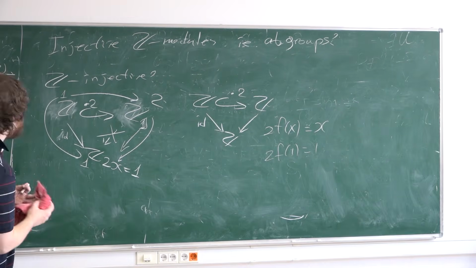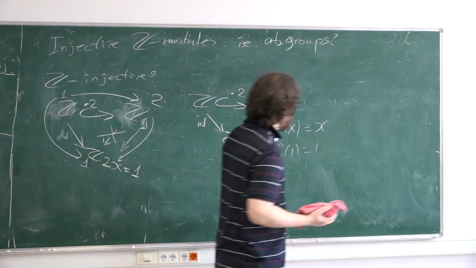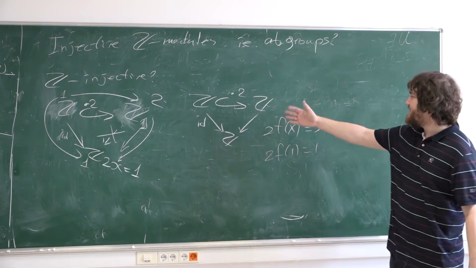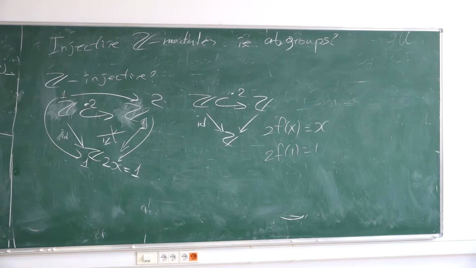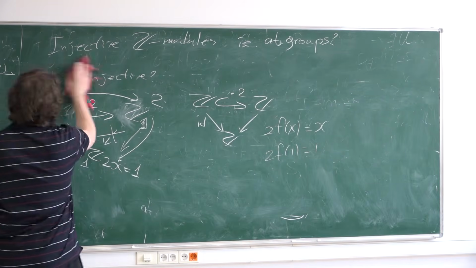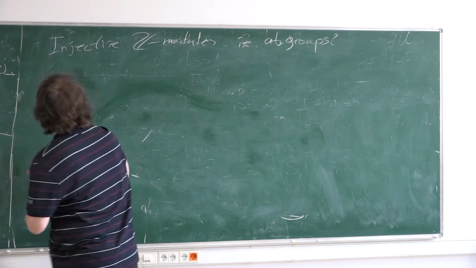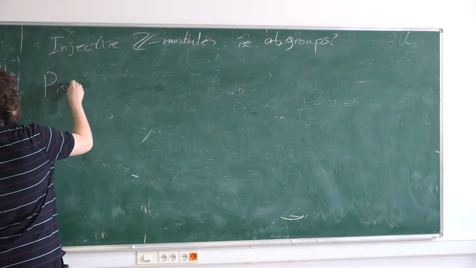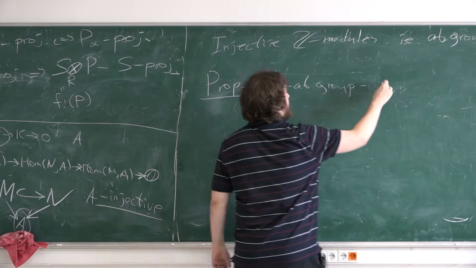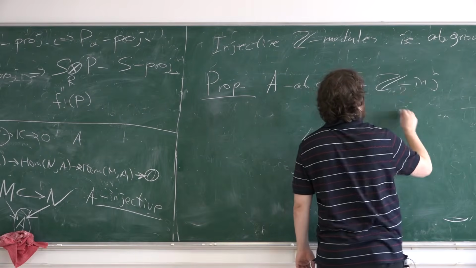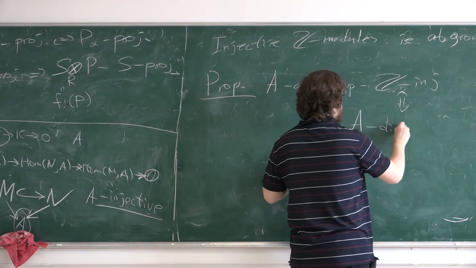Okay, but what kind of obstruction do we see here? It's a kind of divisibility of elements. In fact, this is the only obstruction. But let's check this proposition: an abelian group A is Z-injective if and only if A is a divisible group.